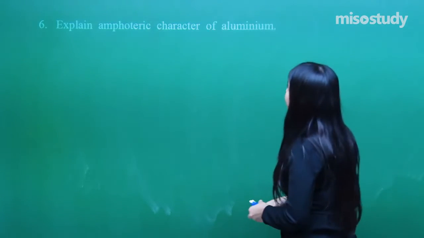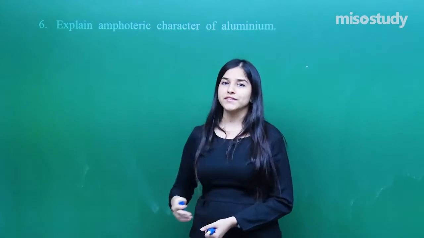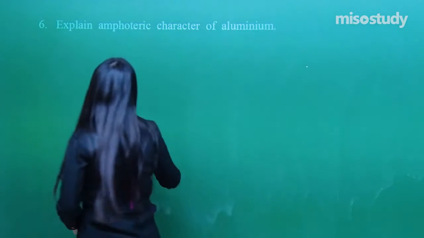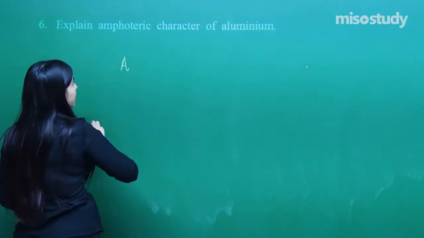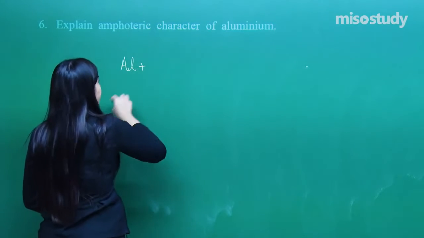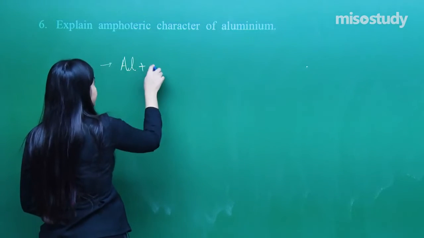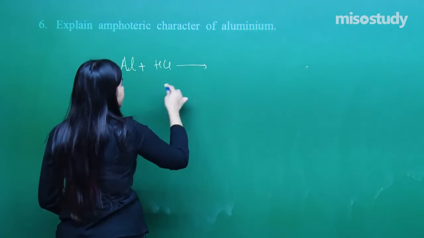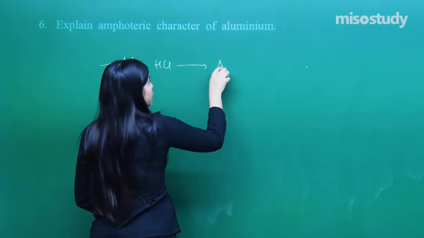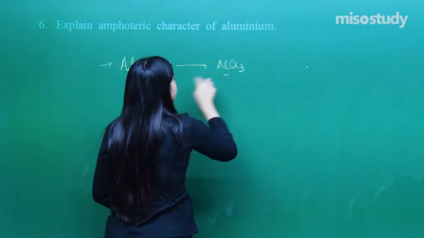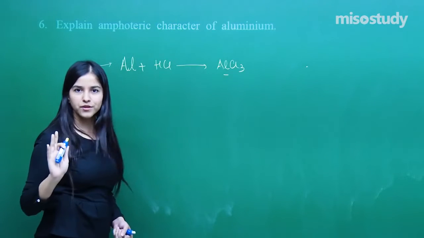Question number 6, explain the amphoteric nature. I just told you about this, amphoteric nature of aluminium. So aluminium can act as an acid and a base. Here it is acting as a base. See here, I am reacting with an acid. It will be aluminium chloride, a salt is formed, right? Rest of the reaction you have to complete on your own.